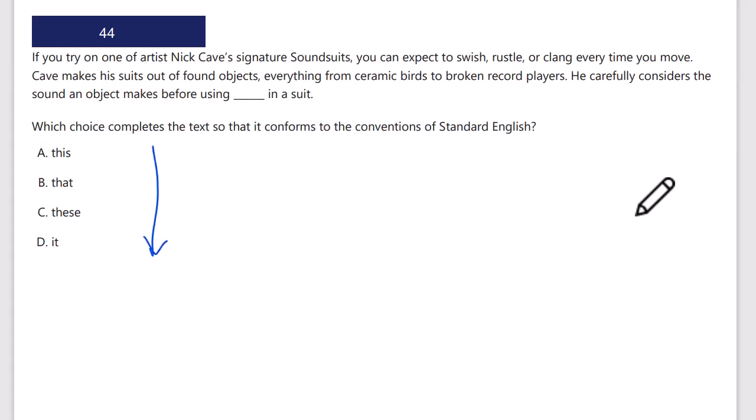Okay, quick vertical scan. Looks like we've got a pronoun issue. This, that, these, and it. So the only one here that's plural is these. So I'm going to suspect this is these, not this, no pun intended. These will be the correct answer.